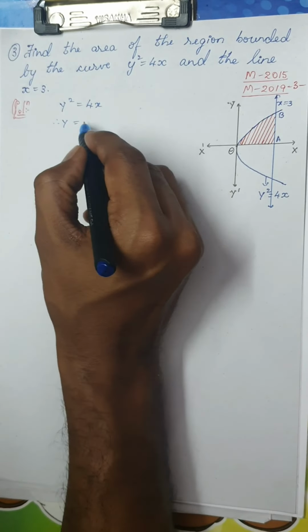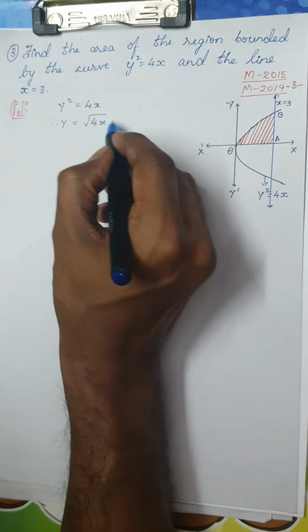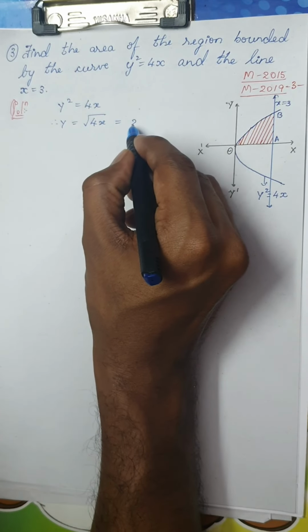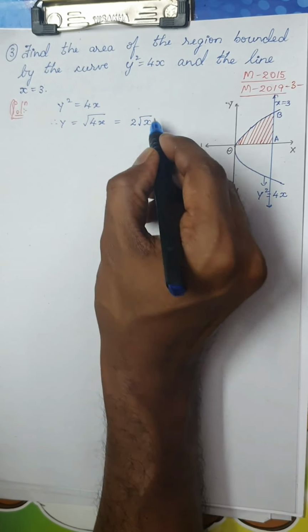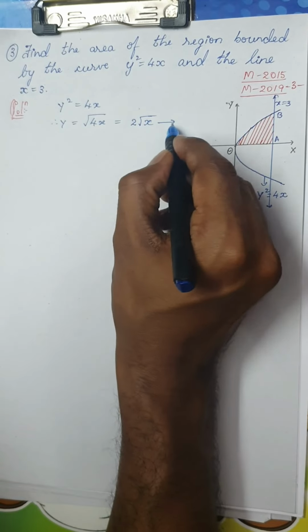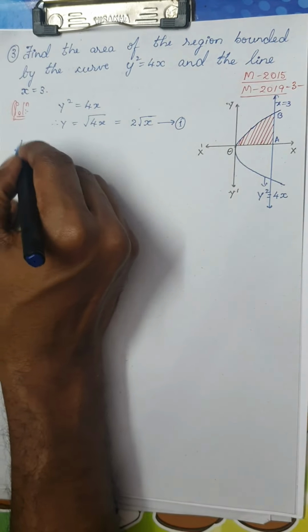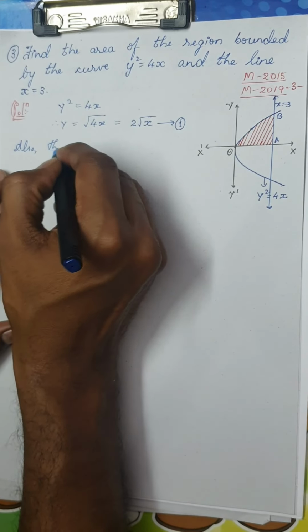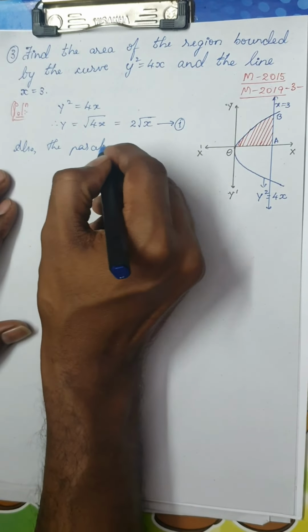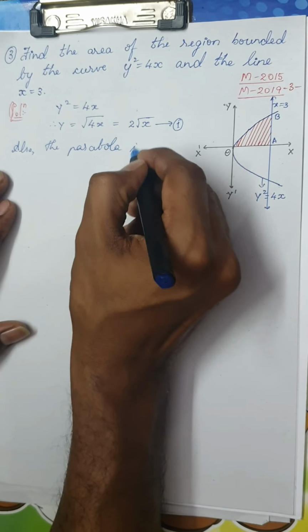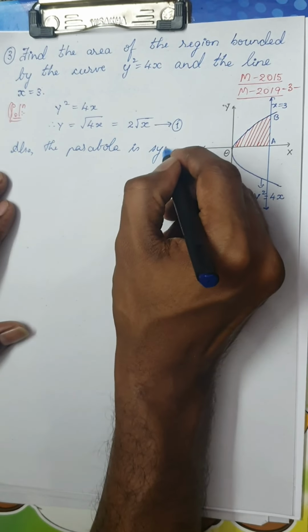Therefore, y would be root of 4x. Root 4 is nothing but 2, so this is 2 root x. Let me take it as equation 1. Also, remember, it would be better if you know this: the parabola is symmetrical.